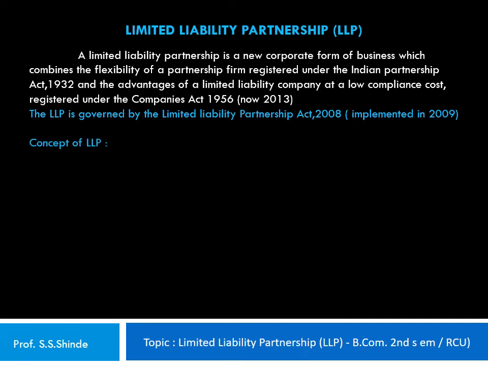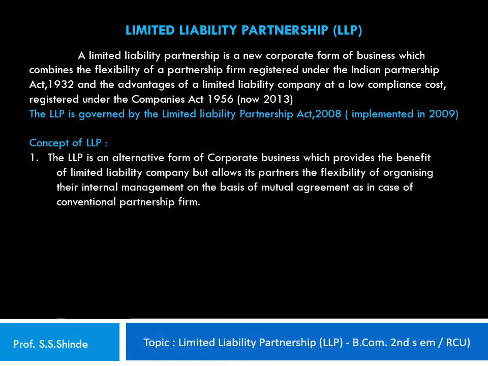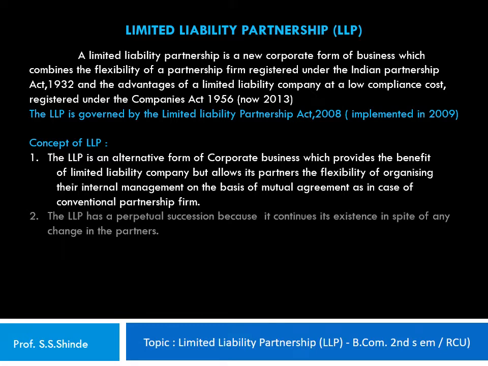Now, to understand the concept of LLP, let's look into some of the features of an LLP drawn from its definition. Now, the first one is the LLP is an alternative form of corporate business which provides the benefit of a limited liability company but allows its partners the flexibility of organizing their internal management on the basis of mutual agreement as in case of conventional partnership firm. 2.